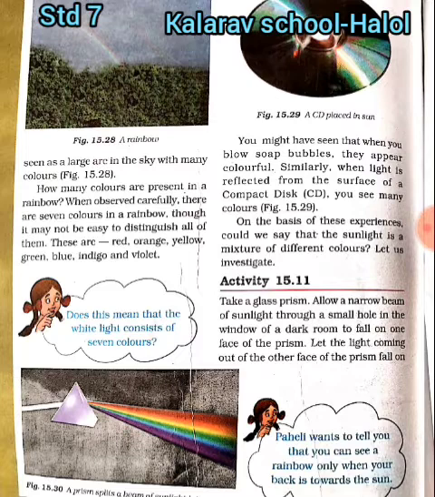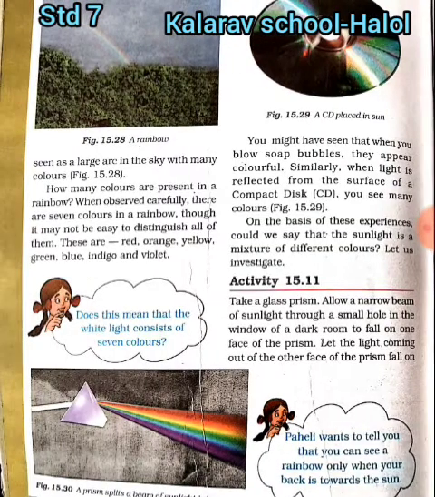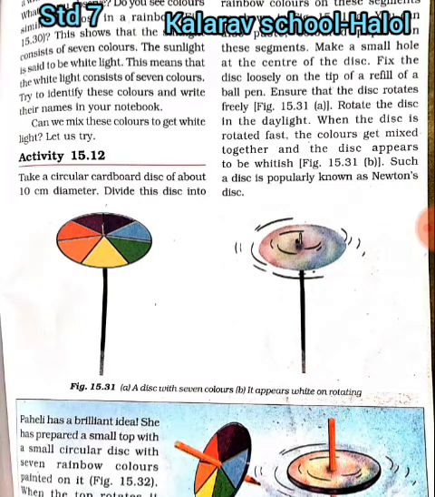Take a glass prism. Allow a narrow beam of sunlight through a small hole in a window of a dark room to fall on the face of the prism. Let the light coming out of another face of the prism fall on a white sheet of paper or a white wall. What do you observe? Do you see colors similar to those in a rainbow?